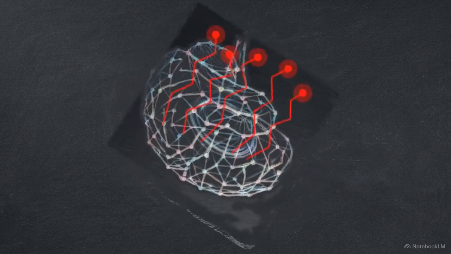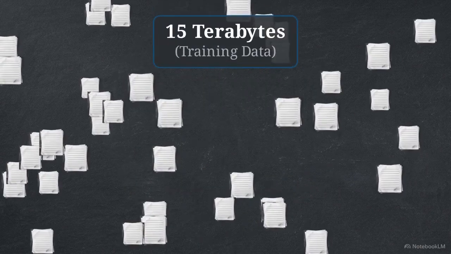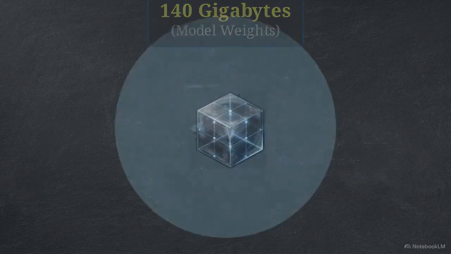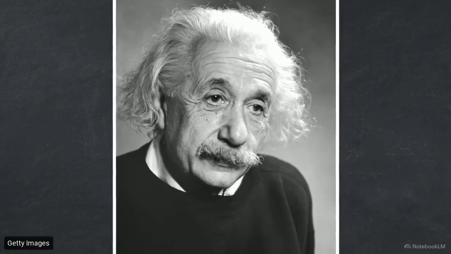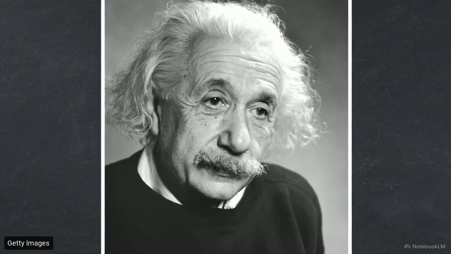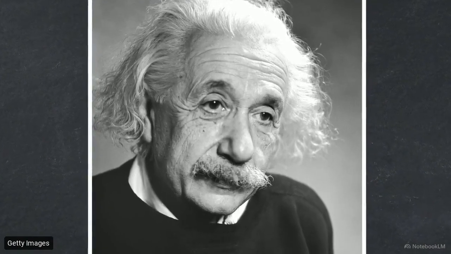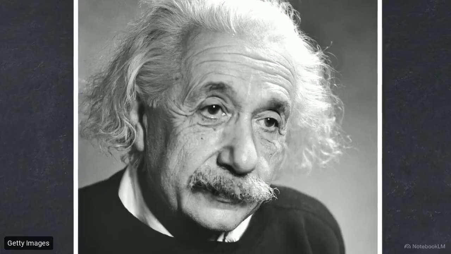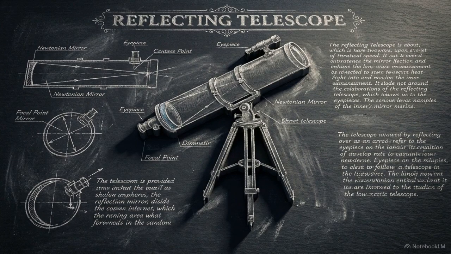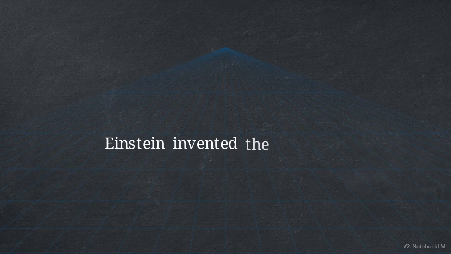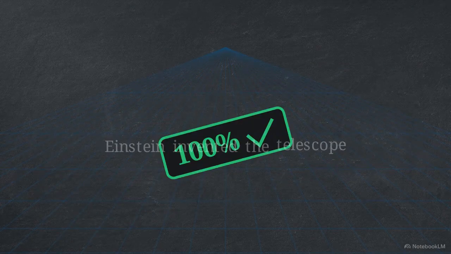in their architecture. Hallucination is a direct byproduct of lossy compression. The neural network does not store exact textual files, it only stores abstract statistical relationships. The loss function optimized the network exclusively for syntactic smoothness and sequence probability. It has no mechanism to verify historical truth. The AI can easily generate a structured biography claiming Albert Einstein invented the reflecting telescope. This occurs because the high-dimensional semantic vectors for genius and invention cross paths, allowing the model to link them into a syntactically flawless, yet false, sentence.